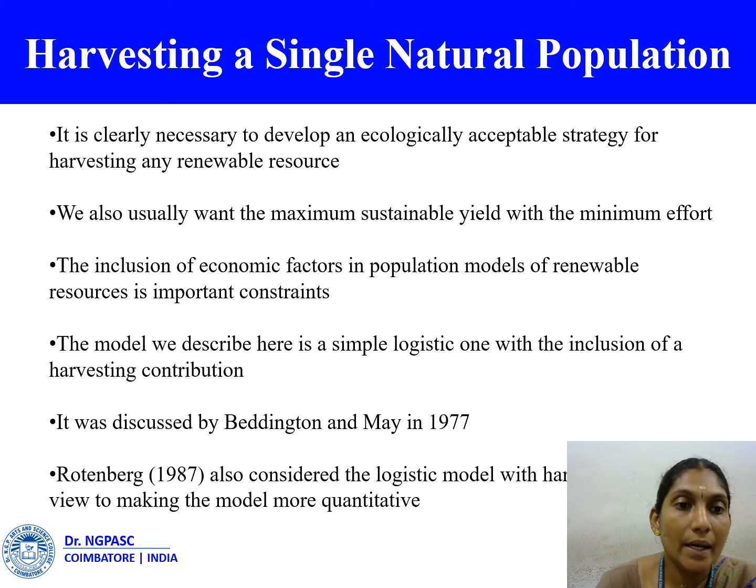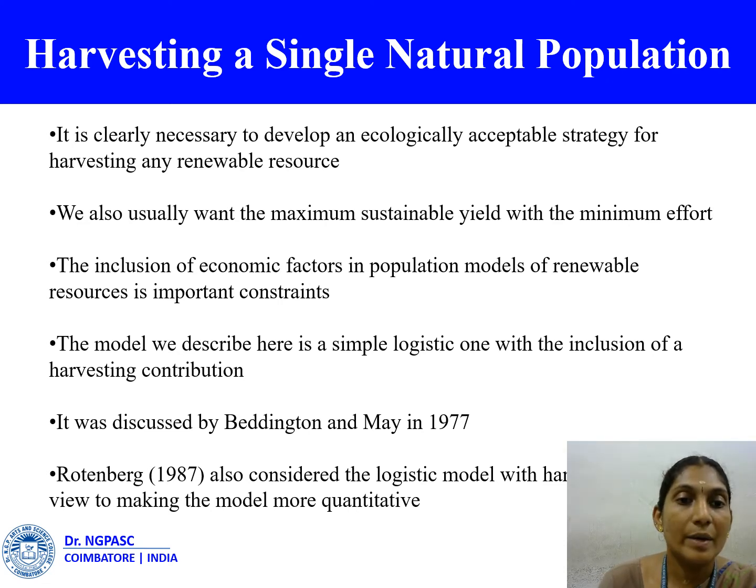It is clearly necessary to develop an ecologically acceptable strategy for harvesting any renewable resource like animal, fish, plant or whatever. We also usually want to maximize the sustainable yield with minimum effort. The inclusion of the economic factor in population models of renewable resources is increasing, and these introduce important constraints.